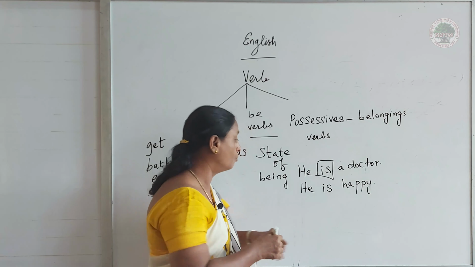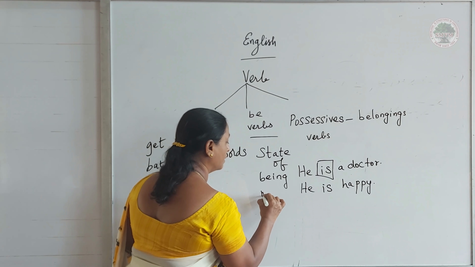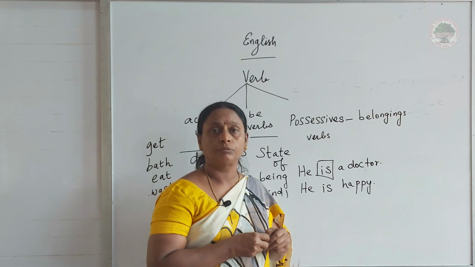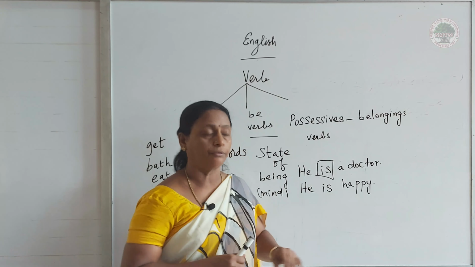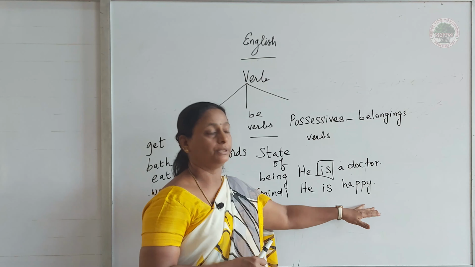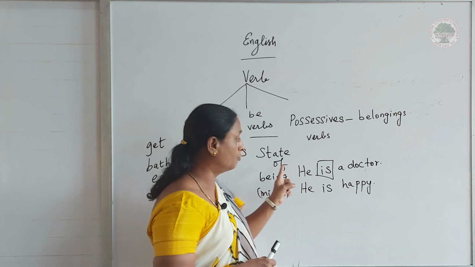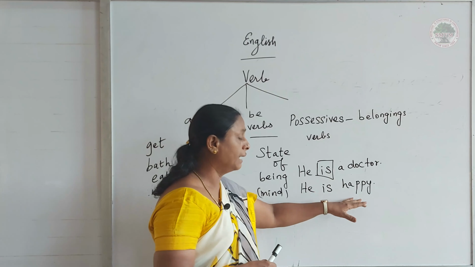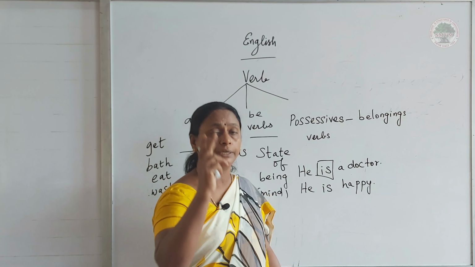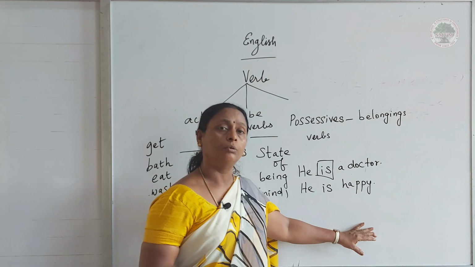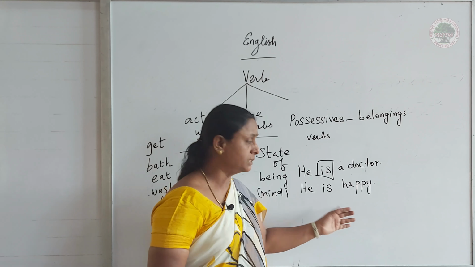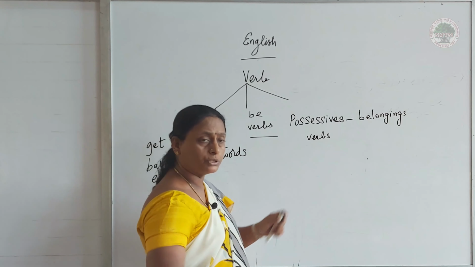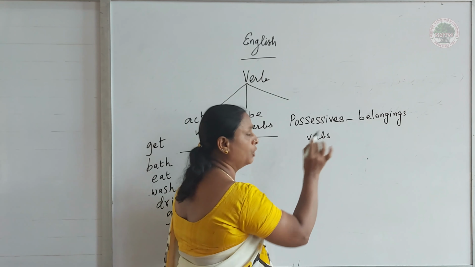It shows what he has in his mind. It expresses the quality of a noun. What he is: happy, a doctor. Happy, sad, worried, disappointed, all these come to complete this verb. Understand?